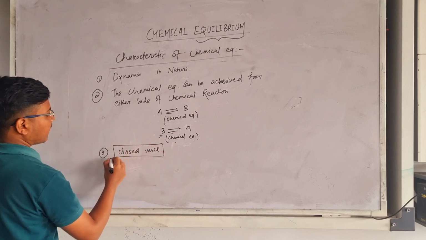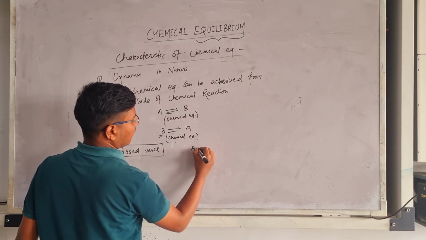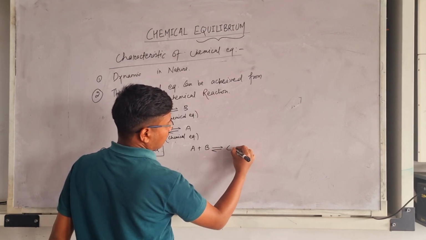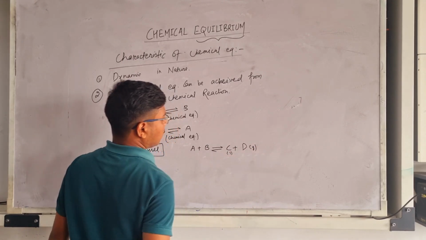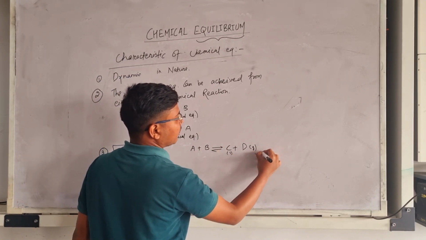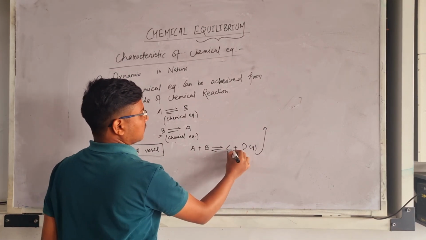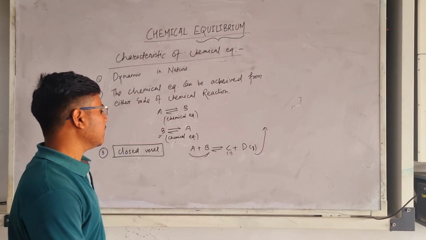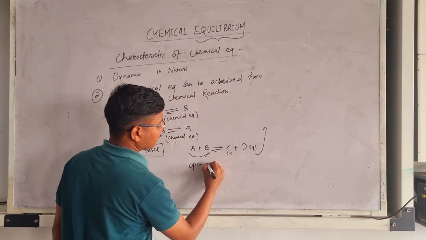So before understanding this point, let's take an example of a reaction. Suppose A plus B is in chemical equilibrium, forming C as a solid and D as a gas. Suppose this reaction is carried out in an open vessel. Then what happens? The gas will go outside the domain of this chemical reaction, and C does not combine with D to form A and B again. So in this case, chemical equilibrium is not possible in an open vessel.